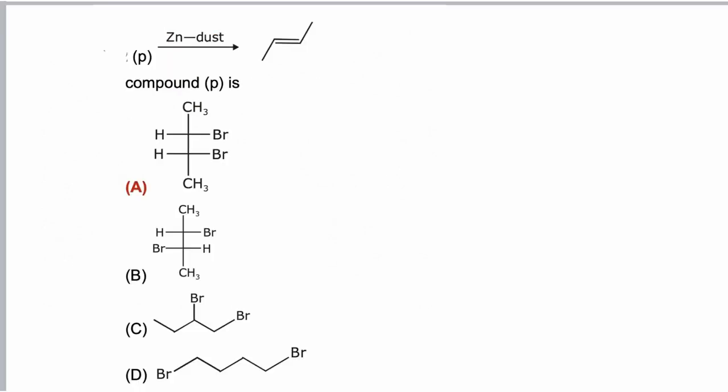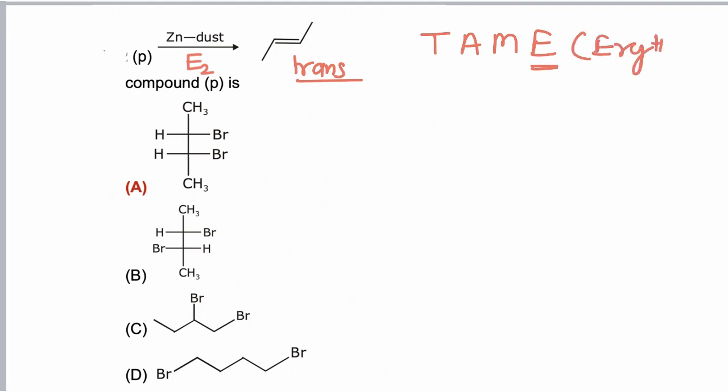In this question, we have to select the dihalide which on reacting with zinc dust gives a trans alkene as a product. Now this reaction takes place via E2 mechanism. So we can use a simple trick, TAME. If erythro dihalide is taken, where E represents erythro, and A represents anti-elimination, then trans alkene is formed as a product.